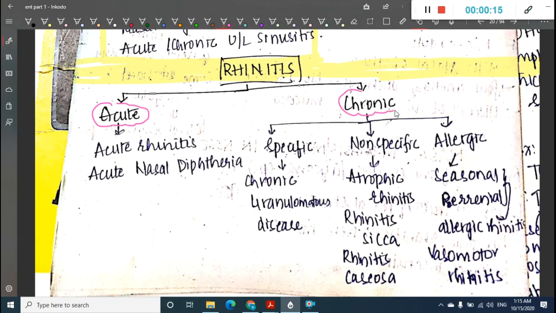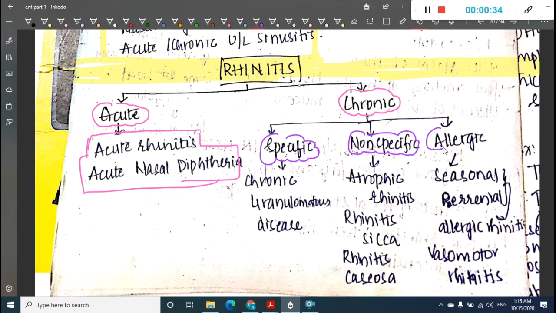Acute type of rhinitis can again be of two types. In this we have acute rhinitis and we have acute nasal diphtheria. Then chronic rhinitis can be specific, or it can be non-specific or allergic.